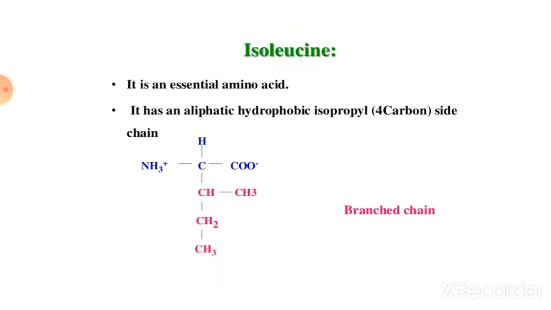Then next, isoleucine. It is an essential amino acid. It has an aliphatic hydrophobic isopropyl, that is a 4 carbon compound in the side chain.